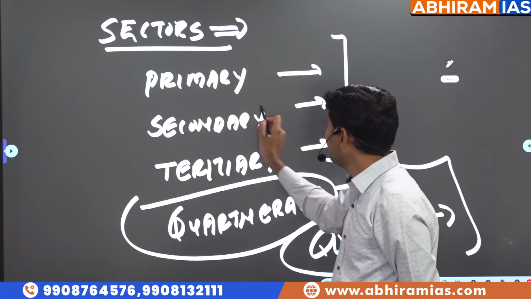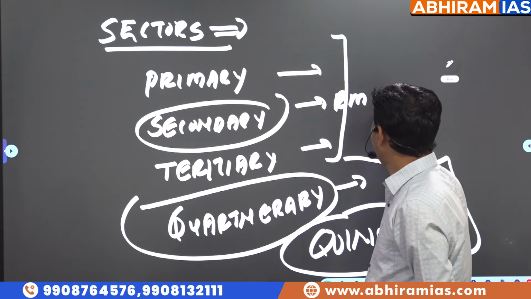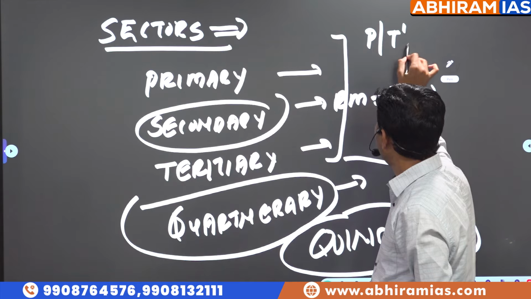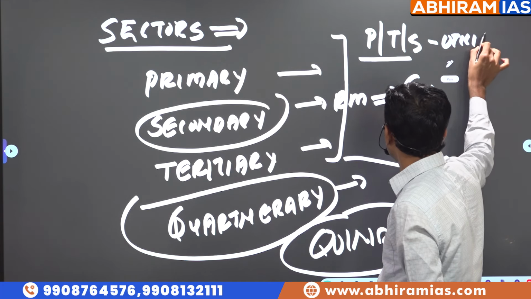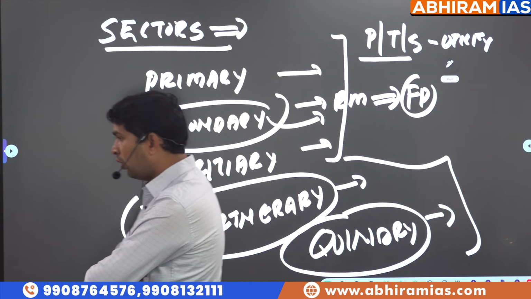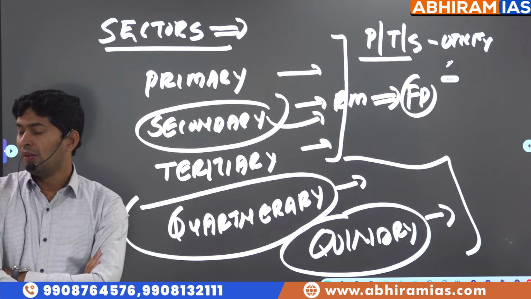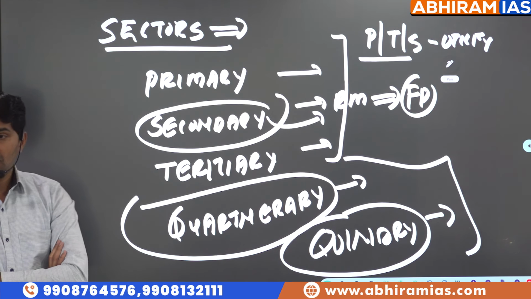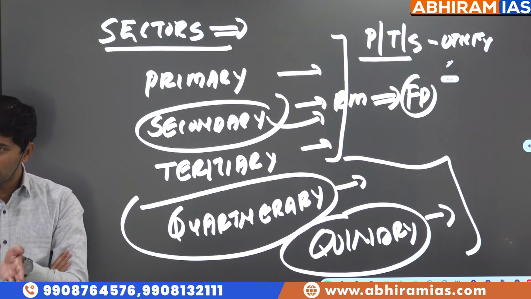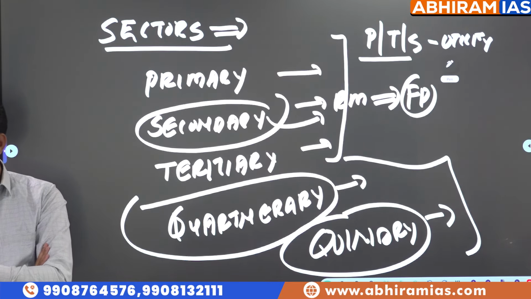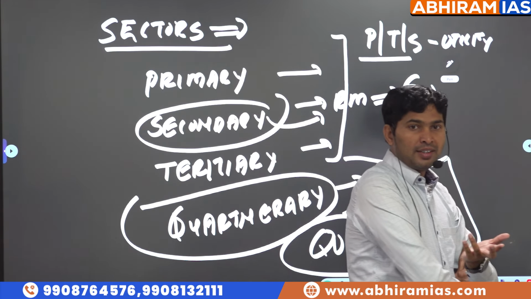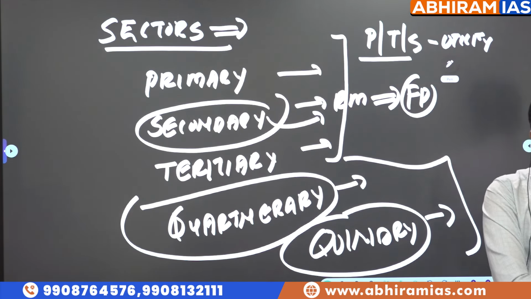Secondary sector. What is the secondary sector, sir? Converting raw materials into finished products by providing place utility, time utility, shape utility. The process of manufacturing comes under the secondary sector. Now, what is the meaning of that? A basic raw material called mango is converted into mango juice, mango pickle. Conversion of mango into mango pickle or mango juice comes under the secondary sector. Why are we saying it provides time utility, sir? How many days can we store mangoes?